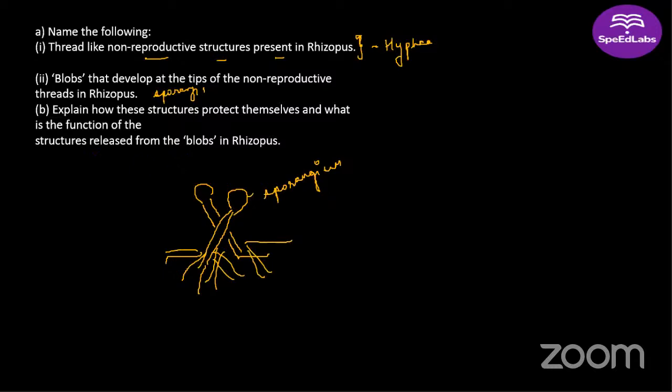And what is the function of the structures released from the blobs? What are released? Spores are released. So wherever the spore is going to fall, it is going to germinate and develop into a new rhizopus, right? So this is the function.